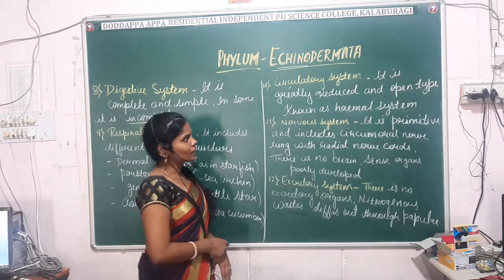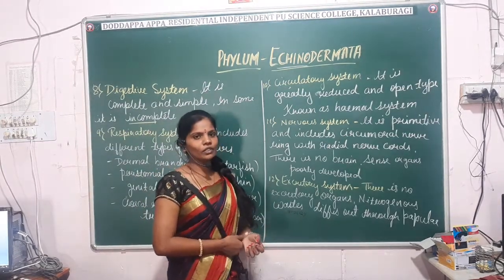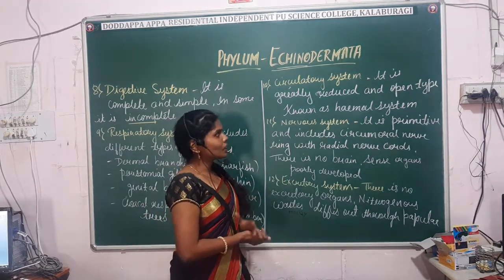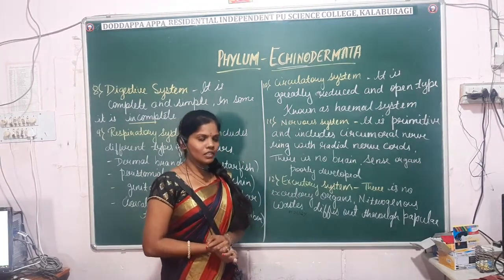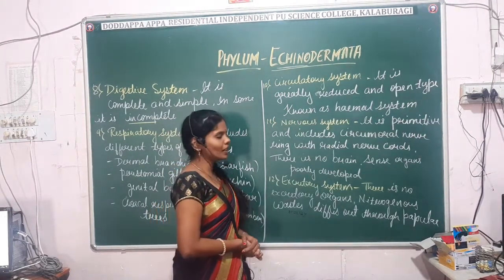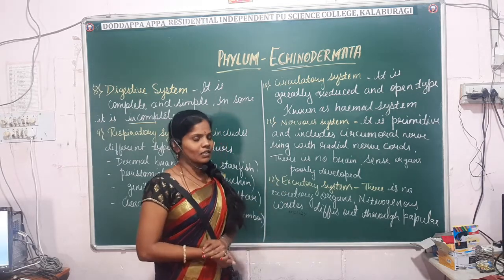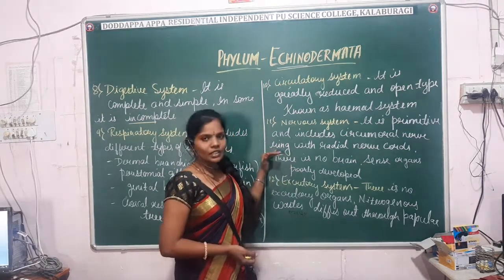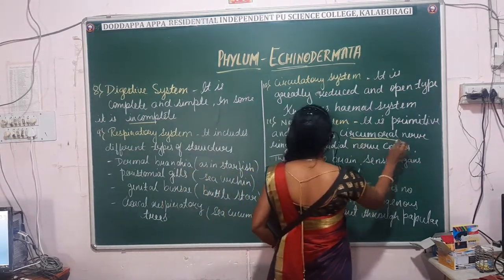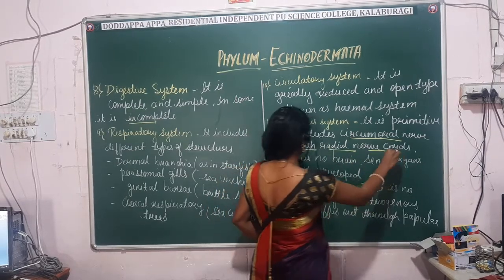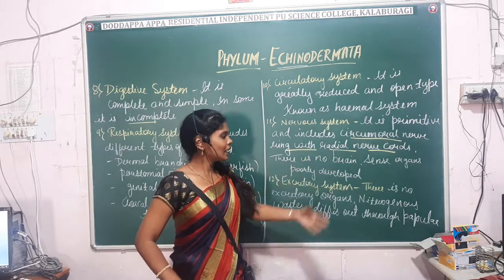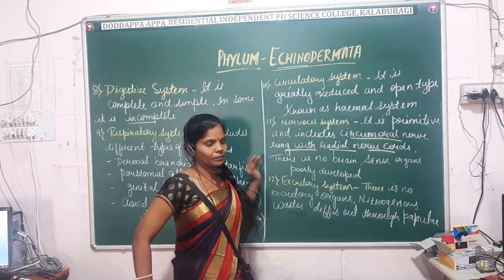And next comes the circulatory system. In echinoderms, the circulatory system is not well developed, and it is open type, commonly known as the hemal system. Okay. And the nervous system is primitive and not well developed. In general it is made up of a circumoral nerve ring with radial nerve cords, and there is no development of the brain, and the sense organs are poorly developed here. Okay.